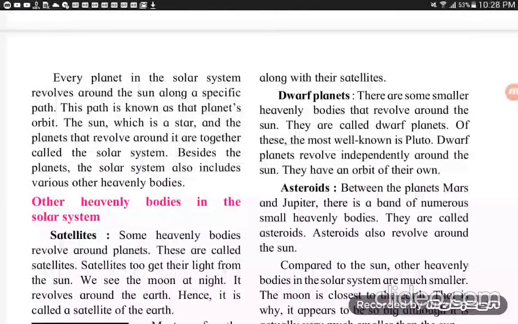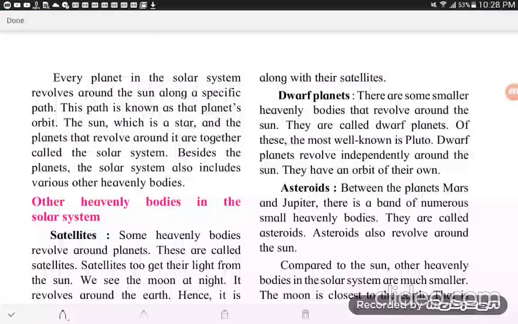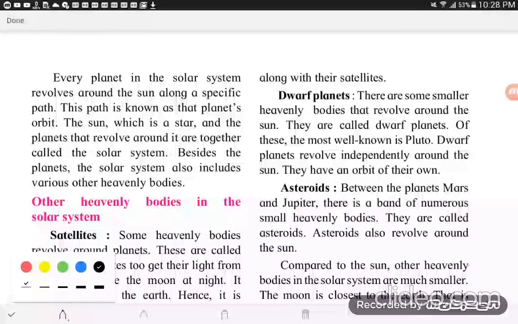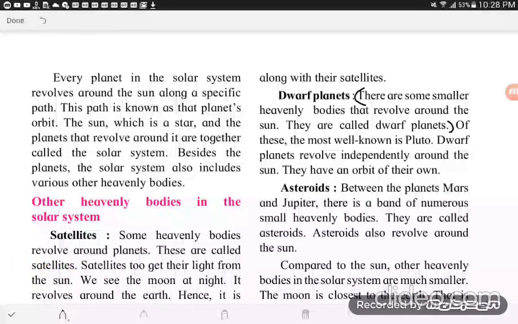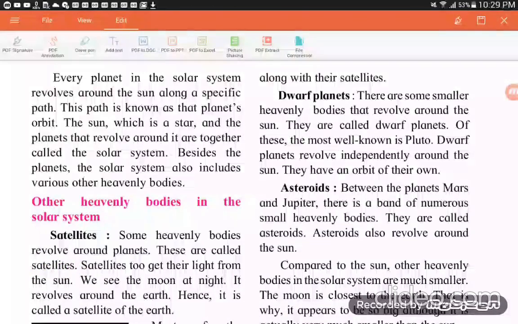Then what are dwarf planets? There are some smaller heavenly bodies that revolve around the sun. They are called dwarf planets. Again, small heavenly bodies also revolve around the sun. They are called dwarf planets. What is a dwarf planet? The definition is there. Of these, the most well known is Pluto. Dwarf planets revolve independently around the sun. They have an orbit of their own.